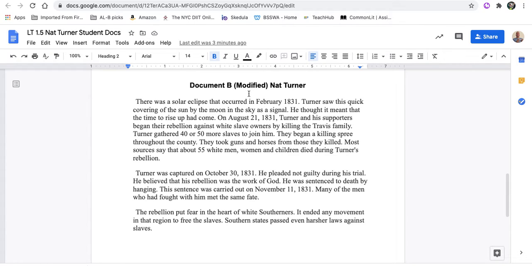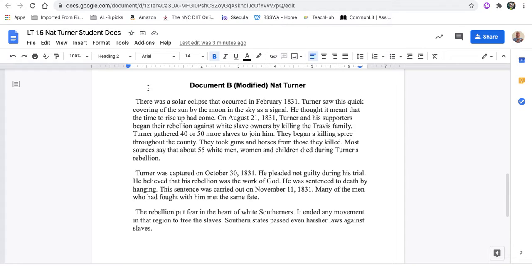Document B, Nat Turner. There was a solar eclipse that occurred in February 1831. Turner saw this quick covering of the sun by the moon in the sky as a signal. He thought it meant that the time to rise up had come. On August 21, 1831, Turner and his supporters began their rebellion against white slave owners by killing the Travis family. Turner gathered 40 or 50 more slaves to join him. They began a killing spree throughout the country.